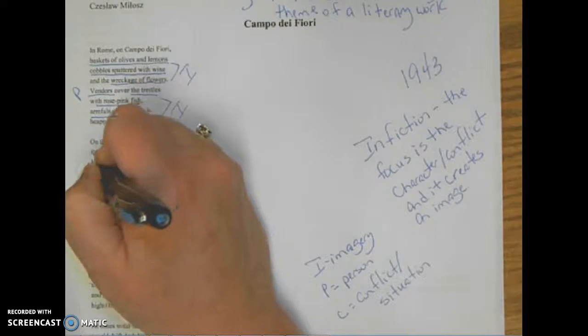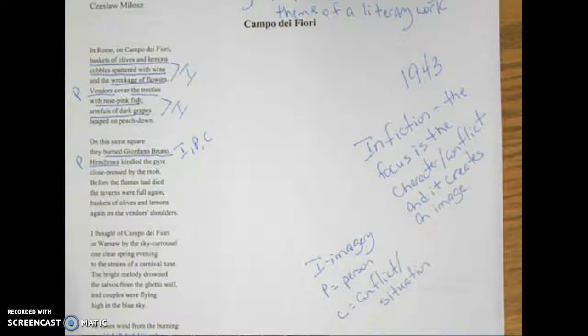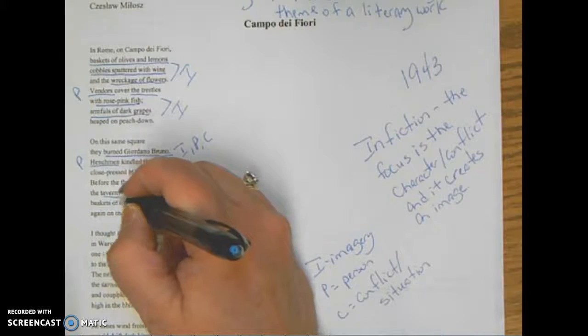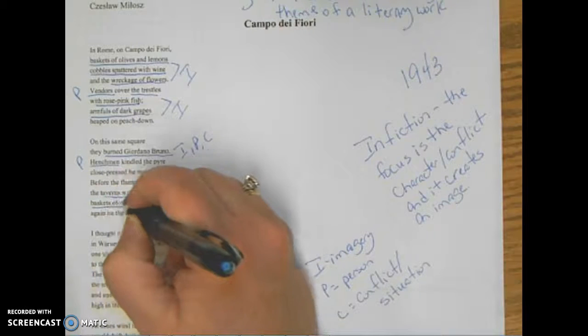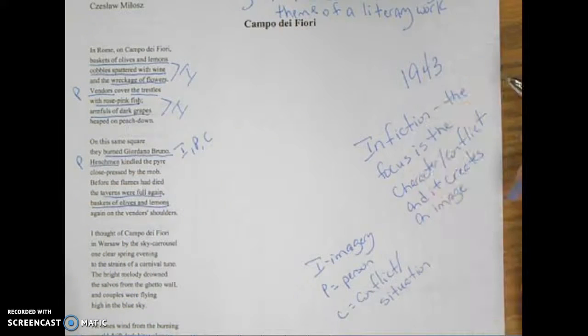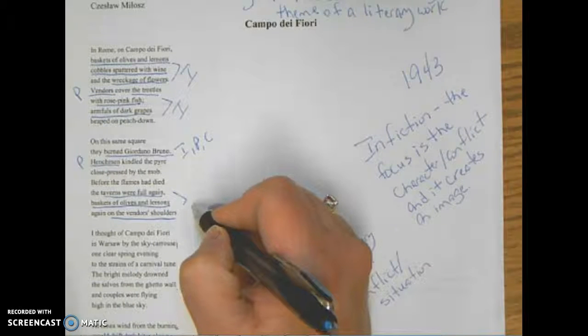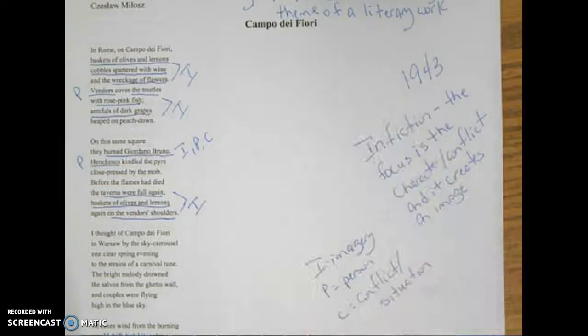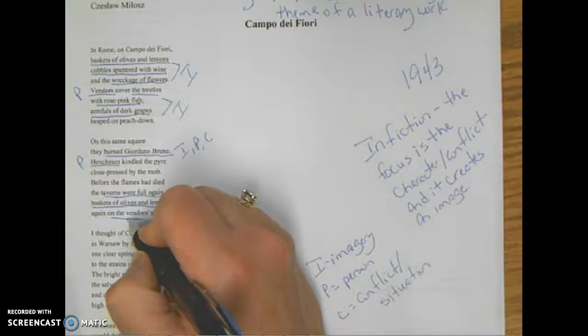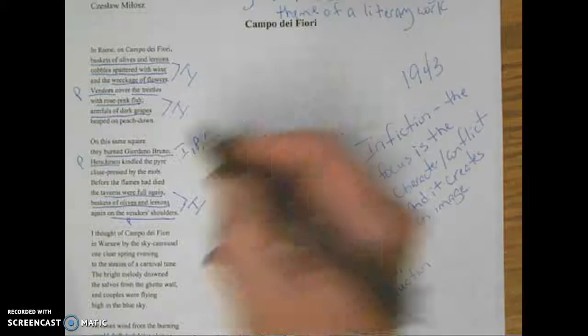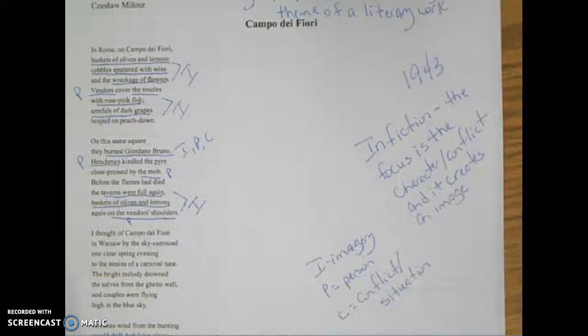Again, we have henchmen, and those are people. And we have the taverns were full again, baskets of olives and lemons on the vendors' shoulders. So that creates imagery. Vendors again would also be a P for person. And we have the mob, also identified with people. So we're going to stop here.